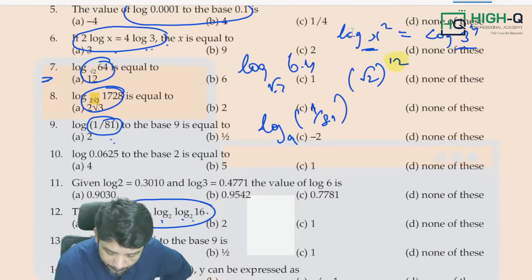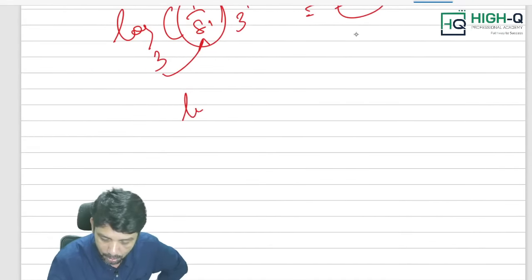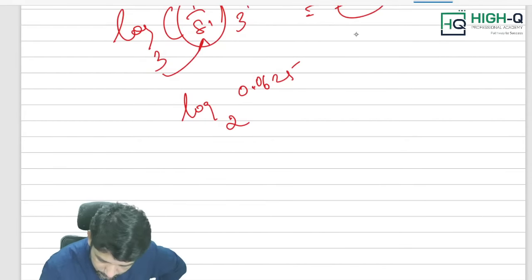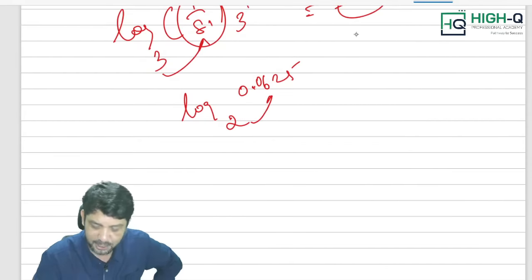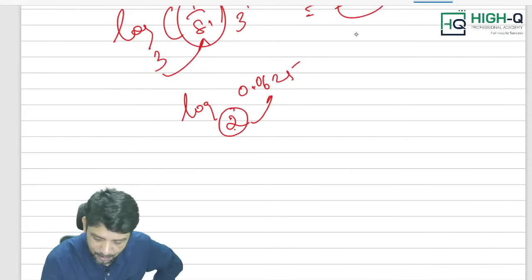Sir, sum number 10 also looks the same. Log of 0.0625 to the base 2, sir. This is also the same, but I don't find any connection between these two. We have a connection. What is the connection? See, 1 by 2 is nothing but 0.5.